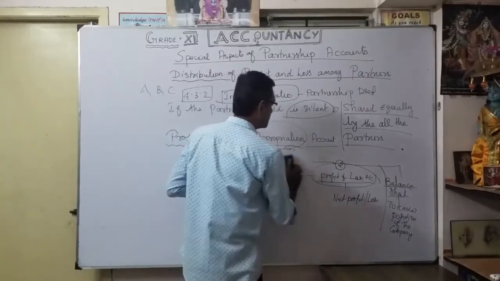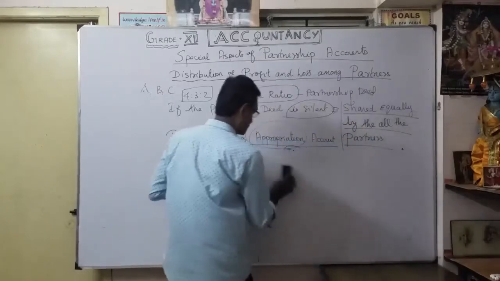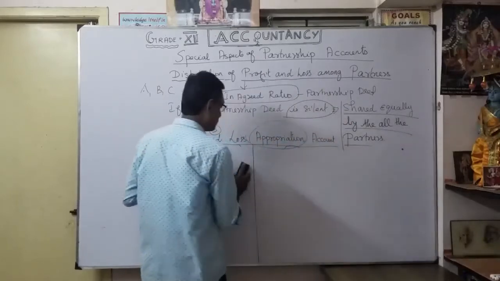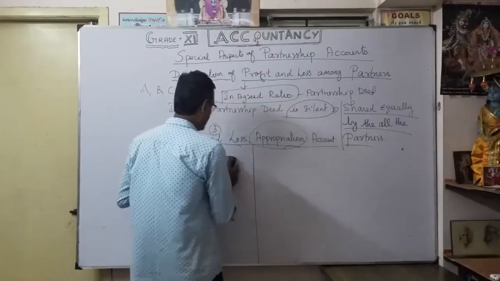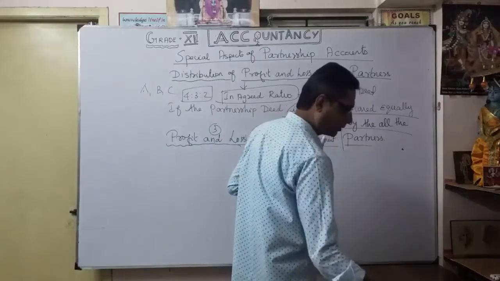So why are you going to prepare the profit and loss appropriation account? It's a further account made to show any available profit, further, and we are going to make any payment. Okay, so what are the items that will appear on our profit and loss appropriation account? One by one we are going to discuss.